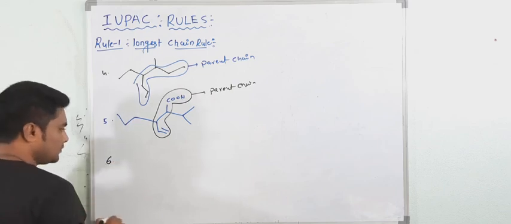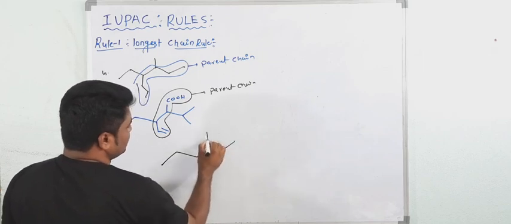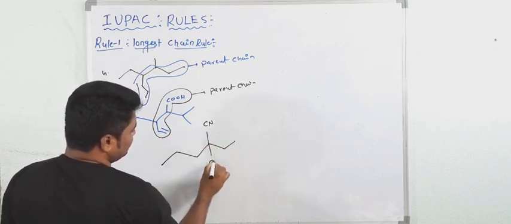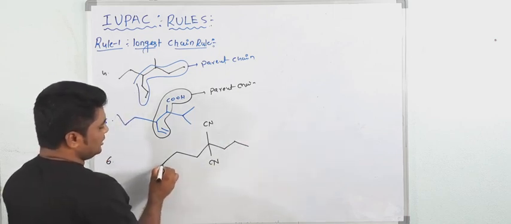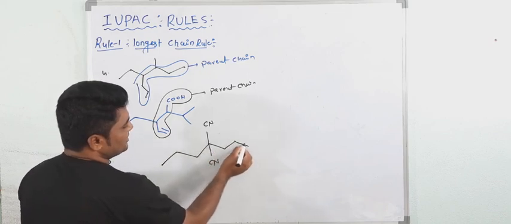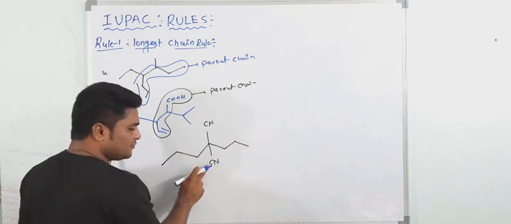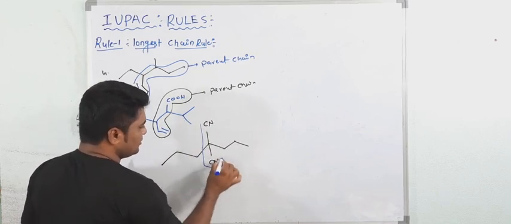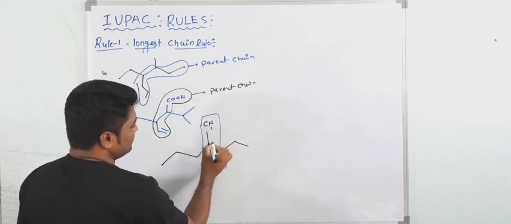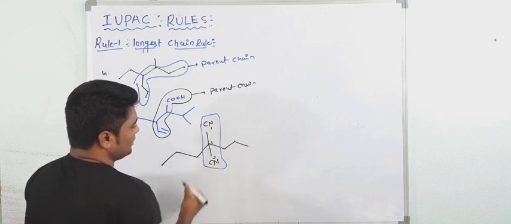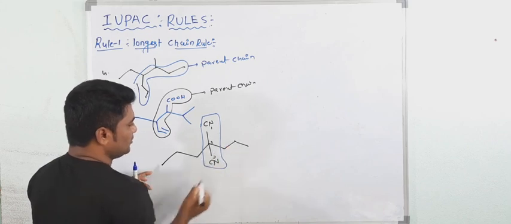Now sixth. See for example, again this is one compound. This is cyanide and this is cyanide. Now what would be the parent chain? See, this straight chain contains 1, 2, 3, 4, 5, 6, 7. No, because here the functional group is not coming. If you want to give the name, give the numbering 1, 2, 3. So here at the 2 position this is 1, 2, 3 propyl.